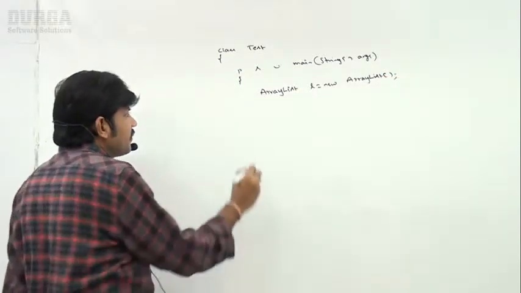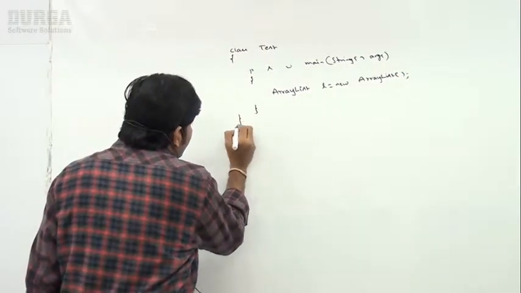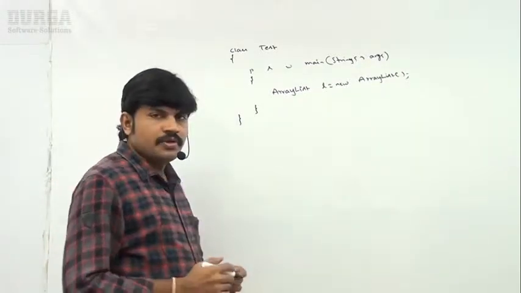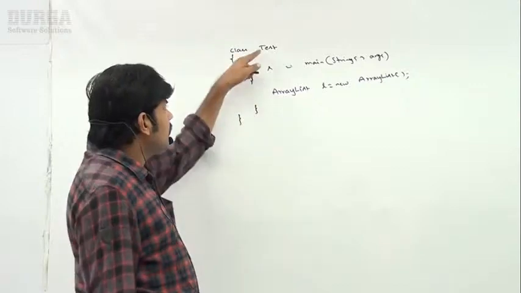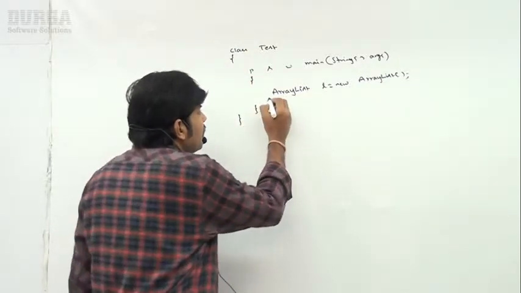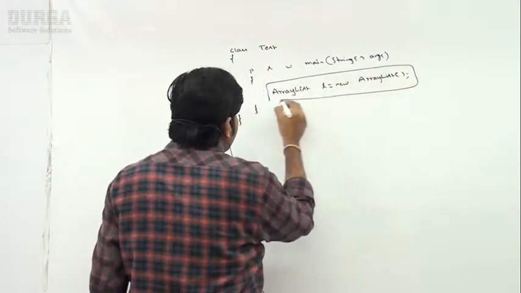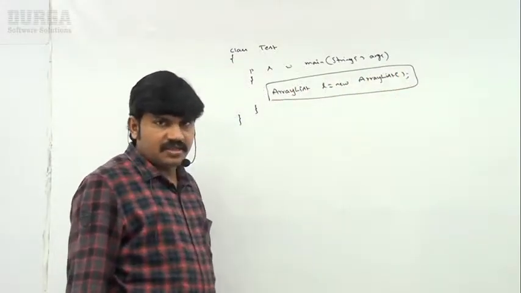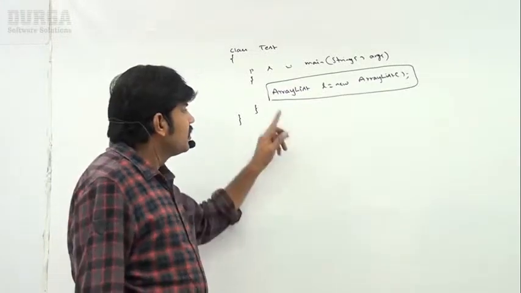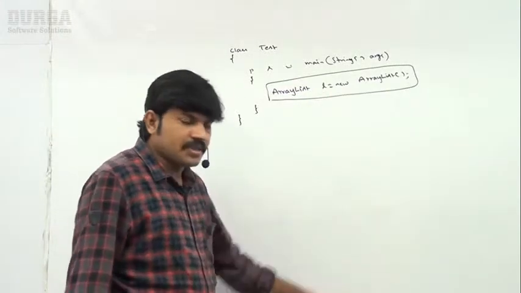Like this I'm taking, sir. If I'm trying to compile this code, what am I doing? I'm taking a class Test, and within that main method I'm creating an object of the ArrayList class. ArrayList is a class which is present inside the java.util package.